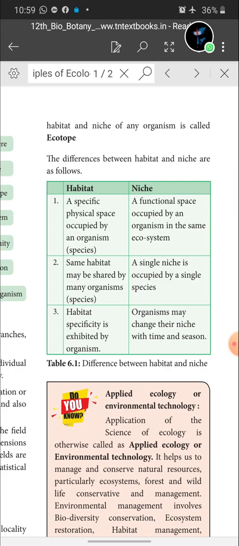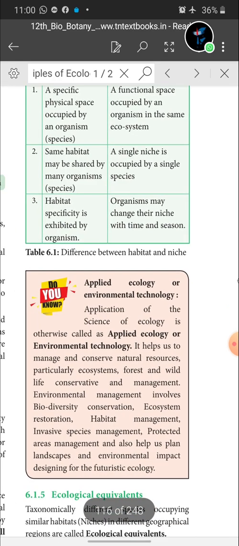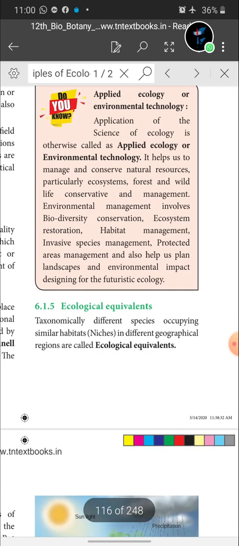Next, second point: the same habitat may be shared by many organisms. Here a single niche is occupied by a single species. Habitat specificity is exhibited by organisms. Organisms may change their niche with time and season. Okay, these are the differences between habitat and niche. You will get it as a 3 mark question, children. Next one, ecological equivalence, another 2 mark question. What are ecological equivalents?